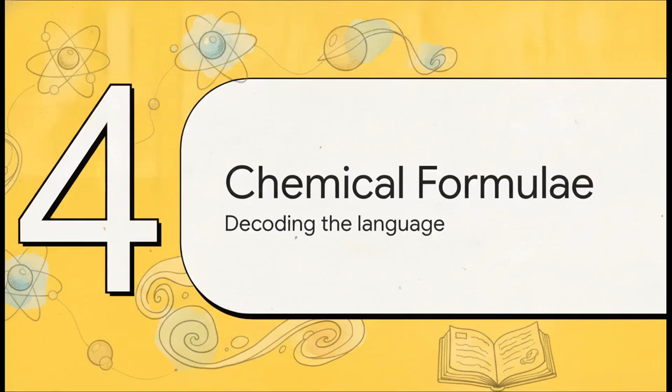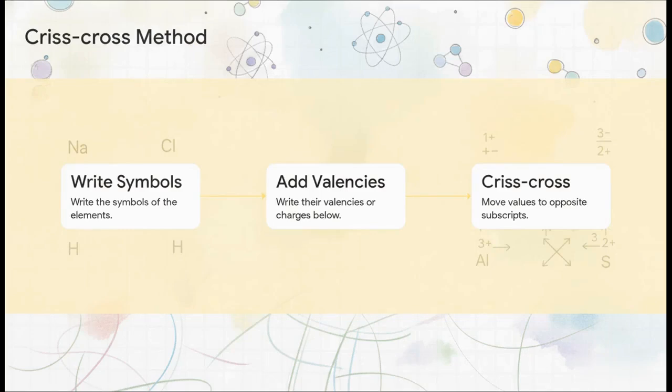Okay, Section 4, writing chemical formulas. Let's decode the actual language of chemistry. Writing formulas might look super intimidating, but there's a fantastic little trick for it called the crisscross method. It's 3 incredibly easy steps, so you don't have to memorize a giant textbook of formulas.